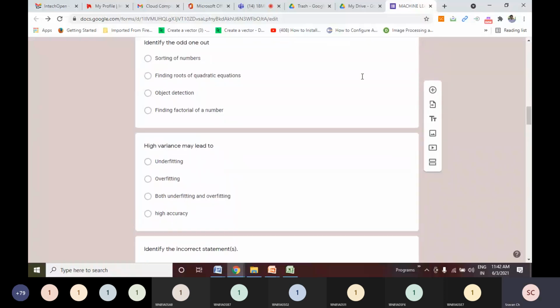Identify the odd one out. Sorting of numbers. Find roots of quadratic equation. Finding factorial of a number. These are all problems for which there exists a fixed algorithm, right? They are all deterministic problems. Object detection. I'll give you a photograph and I'll ask whether there is a cat in this photo or not. Right? Identifying something, detecting something. This is not a deterministic problem.